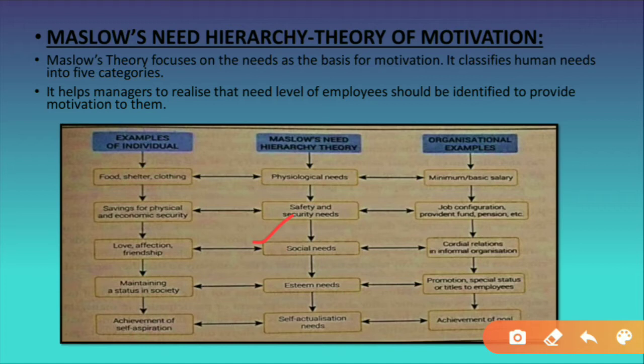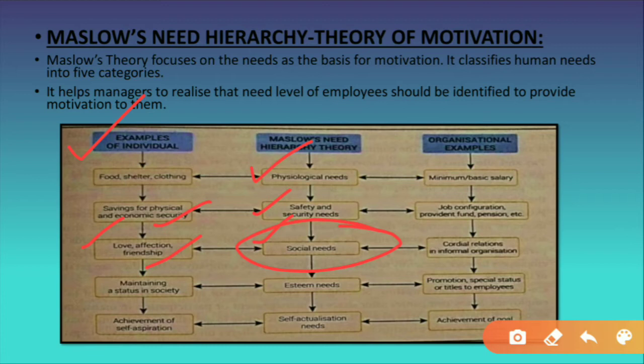Now, what is the social need of a normal individual? What is the need of an individual, like the societal need? Okay, so the need is love, affection, friendship. So the people here need the love, affection, and the friendship of their dear ones. Once the people satisfy their physiological needs and safety needs, then social need becomes active, okay.